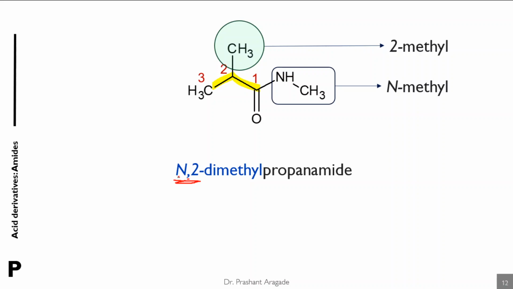Here the italic N is the position of the methyl group which is attached to the amide group, and 2 is the position number. The di prefix is used because the methyl group is present 2 times. Position numbers and names of substituents are separated by hyphens. If you know this important rule while writing the IUPAC name, you will not make mistakes.